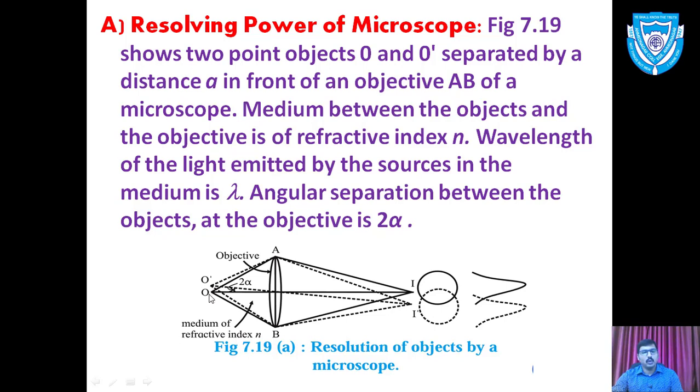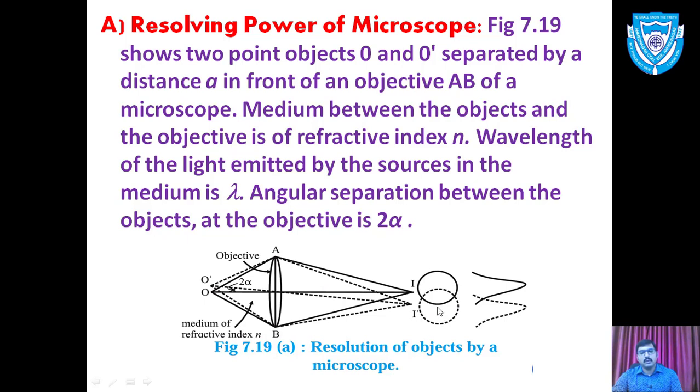Object O forms the image at I, and object O dash forms the image at I dash. In that image we have the central bright band, or central maximum, and this will be the first secondary minimum for object O. Its image is the dark circle, and object O dash and its corresponding rays are given by dashed lines. Again we have the image in the form of this particular I dash.